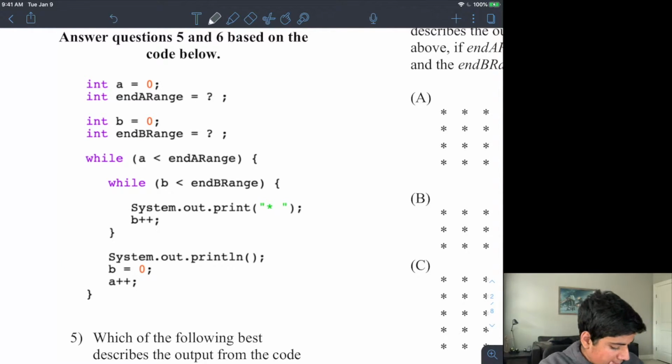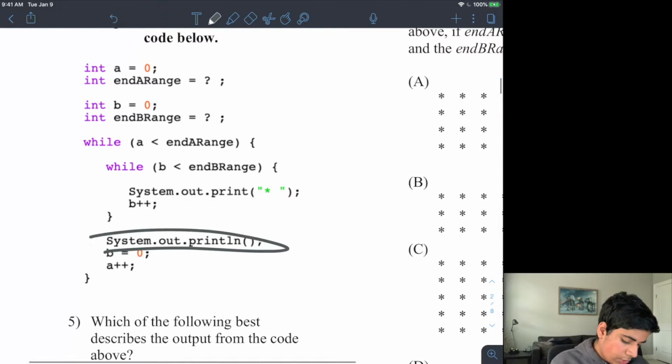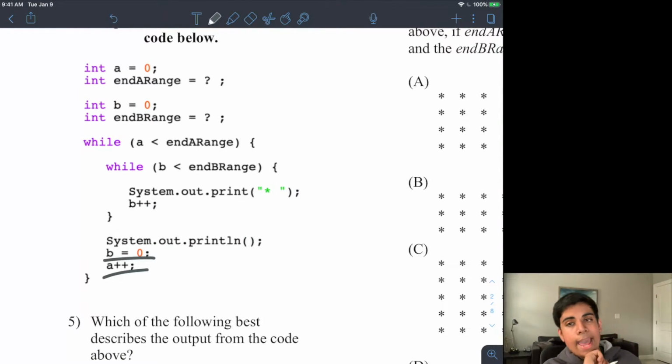But here I have A, and my condition is that A is less than end A range. And then B is less than end B range, right? And then here inside I print out an asterisk, I add 1 to B, and then I create a new line, I set B to 0, and I add to A.